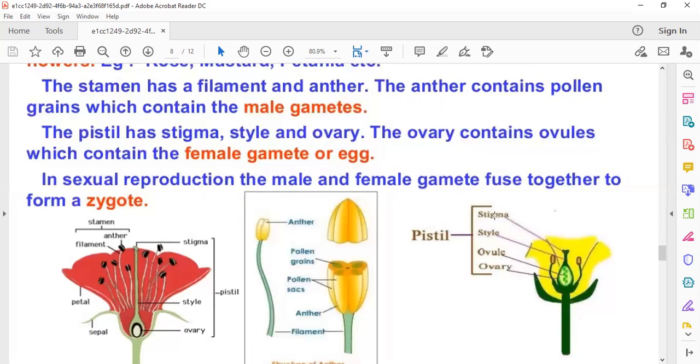On the other hand, this is the female part of a flower, the pistil. It is further divided into parts. On the top, you can see this green color part in the center, which is known as the stigma, then style, and ovary. And inside the ovary, there are ovules, which are further converted into seeds. We'll discuss it later on. Ovules are converted into seeds and the ovary is converted into the fruit. We'll discuss it later on.